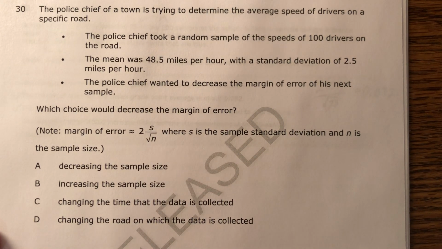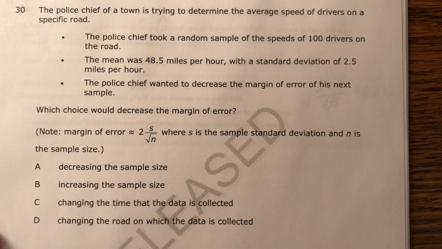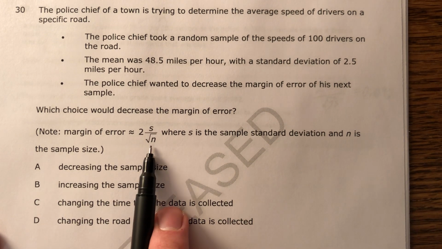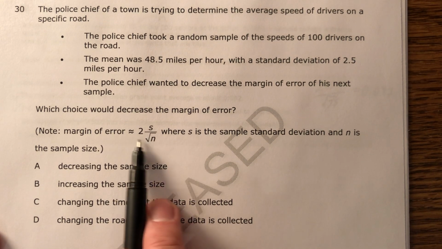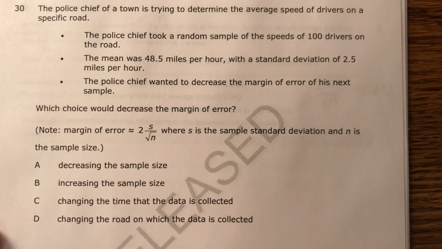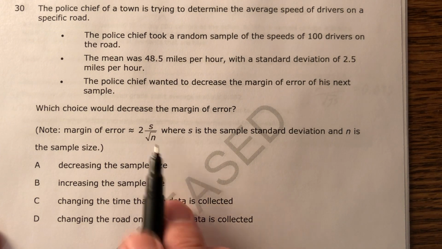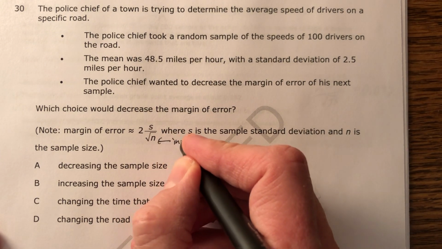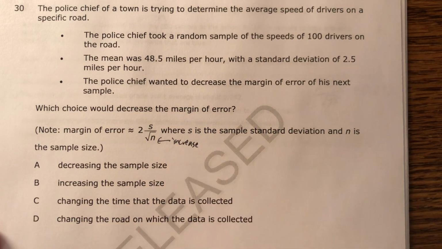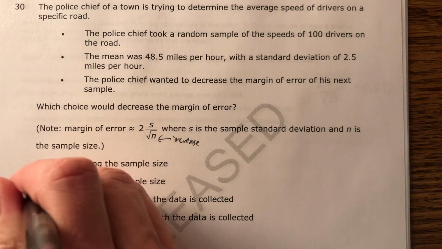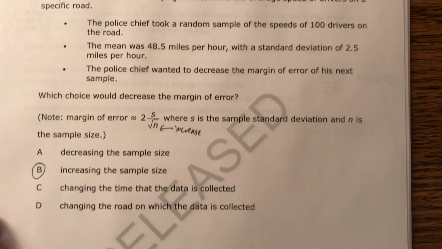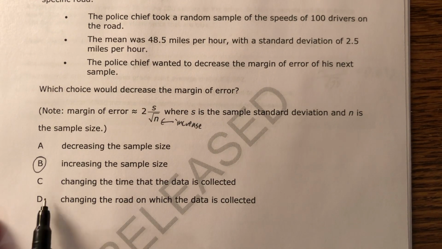We actually just did one similar to this. If I want to decrease the margin of error, I can increase the denominator, and it makes this entire thing get smaller. So I will increase that. Increasing that means that I have increased the sample size. That would be B. Let's just talk about how ridiculous C and D are.